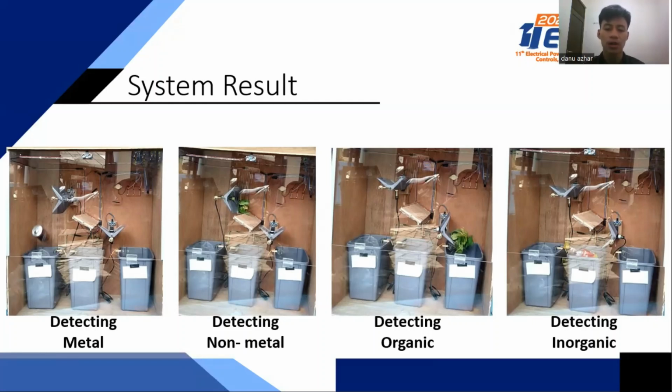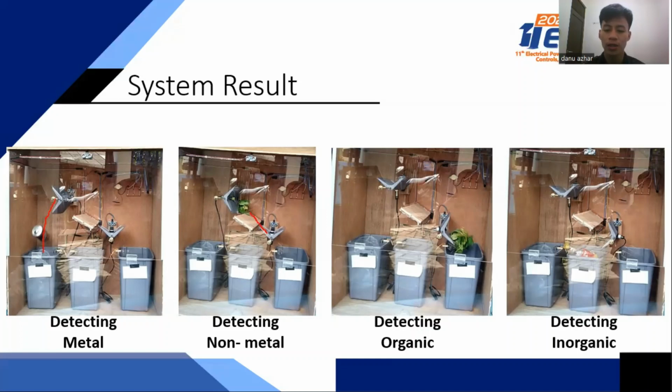If the garbage is metal, the servo motor will rotate 180 degrees and drop the garbage into the metal bin. And if the garbage is non-metallic, the servo motor will rotate 0 degrees and the garbage will fall into the second sorter.